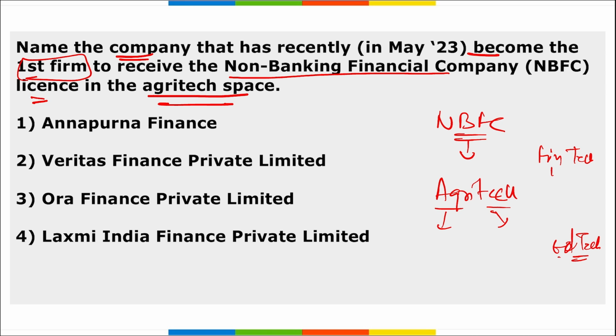In the agriculture technology sector, the first firm to receive the NBFC license is Aura Finance Private Limited. This will enable the company to meet the financial needs of farmers, retailers, traders, brands and other food processing units or companies.